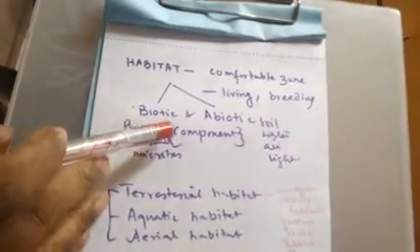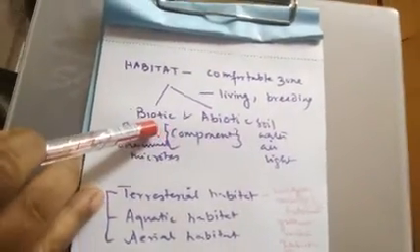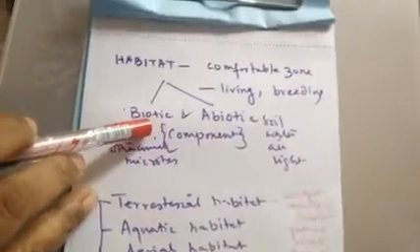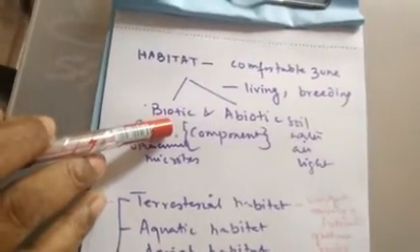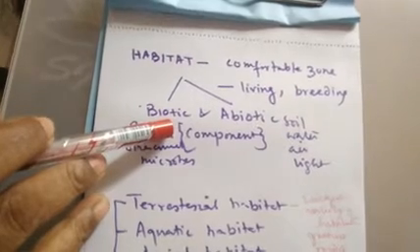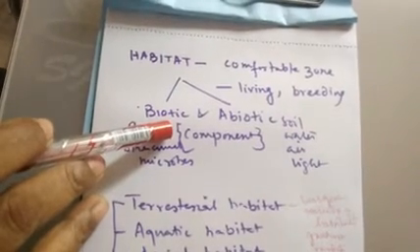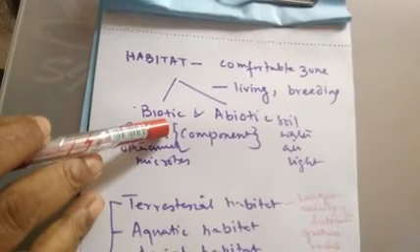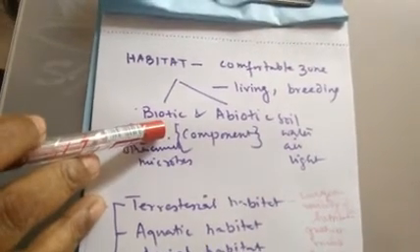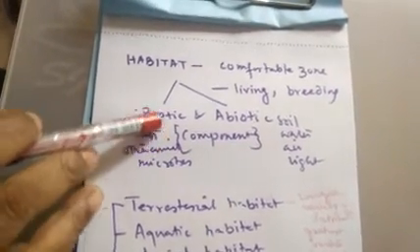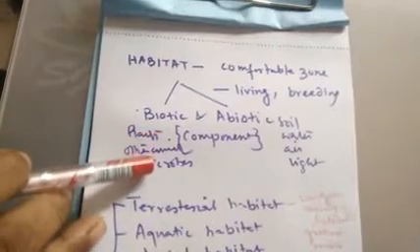Now what does the habitat constitute? Habitat constitutes two major things. The components of habitat are the biotic and the abiotic. What is biotic? All the living organisms. Suppose a tiger is there. So what are the biotic components in its habitat? All the plants in that forest, all the animals living along with it and from where it is getting the food, all the microbes, insects, clear, everything is the living component of its habitat.